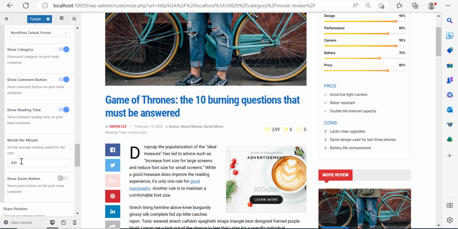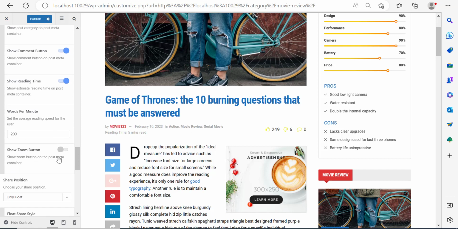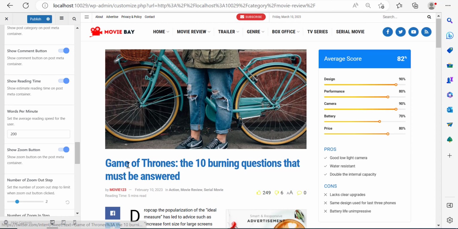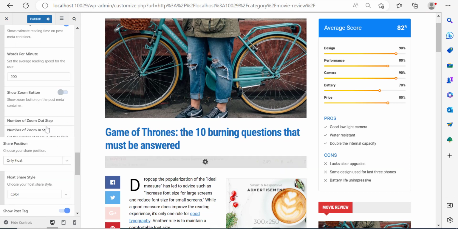Now here, it is estimating that a person might read 300 words per minute, which is, in my opinion, not so real, because trust me, who reads 300 words per minute? If there's a person that can read 300 words per minute, then that person is really a genius. I'm just saying, because I think the best of us can really do 200, maybe. So I'm going to set it to 200, and right now the reading time jumped from 4 minutes to 5 minutes. Now here you can show the zoom button, and the zoom button will allow people to zoom in, but I prefer not to show it.